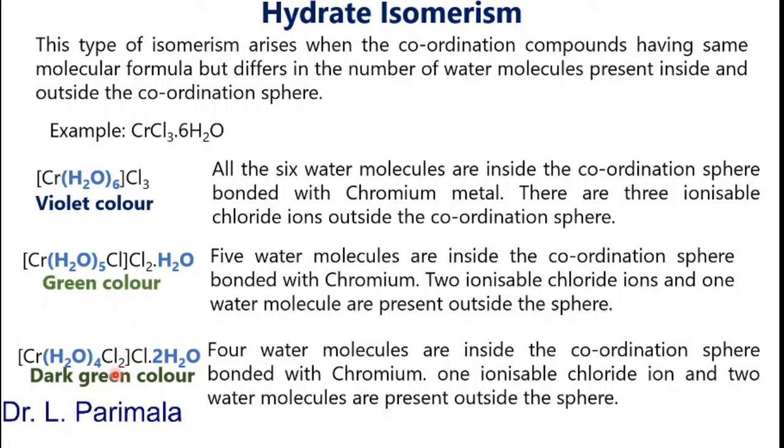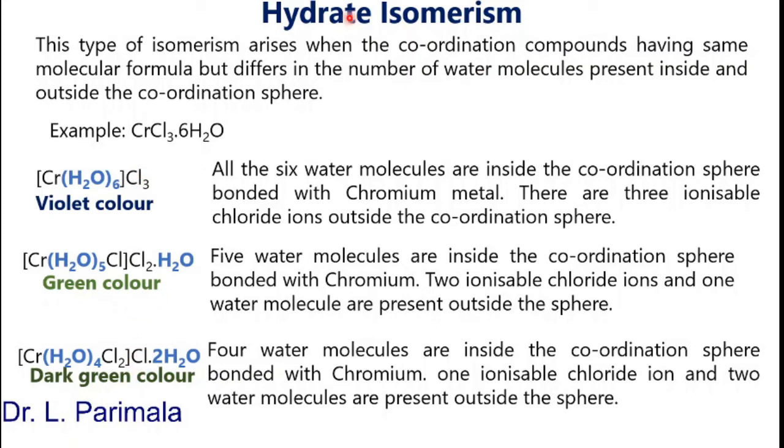The next isomer has 4 water molecules inside the coordination sphere and 2 water molecules outside the coordination sphere, and we have only 1 ionizable chloride ion in this compound. The color of this compound is dark green. So depending upon the number of water molecules inside and outside the coordination sphere, we have different isomers.